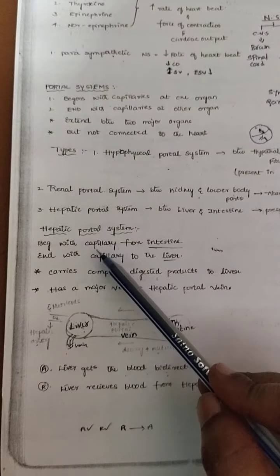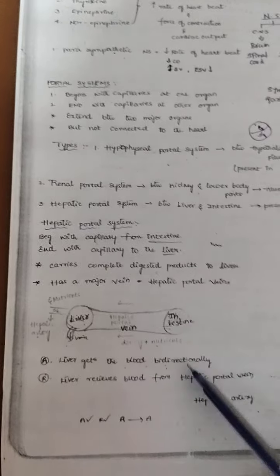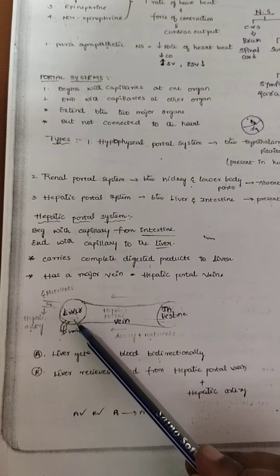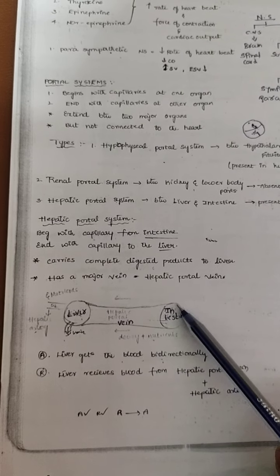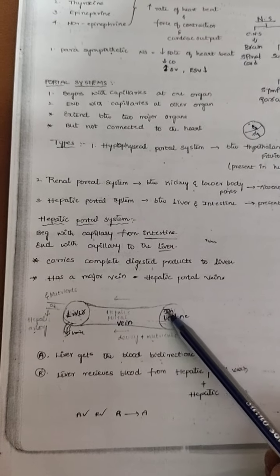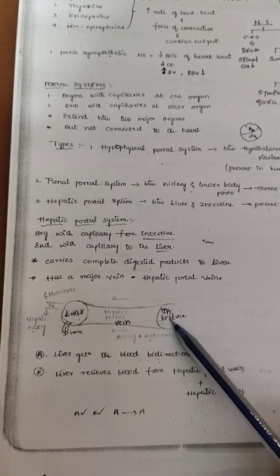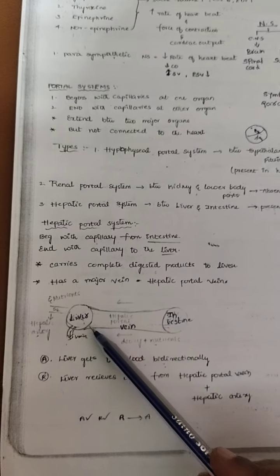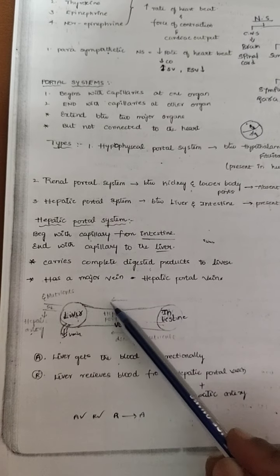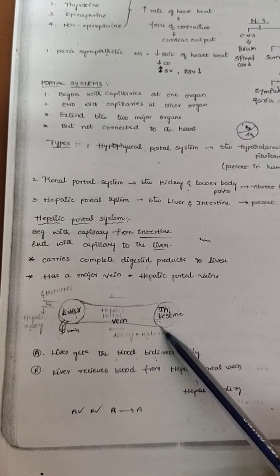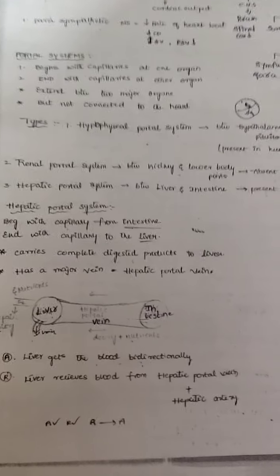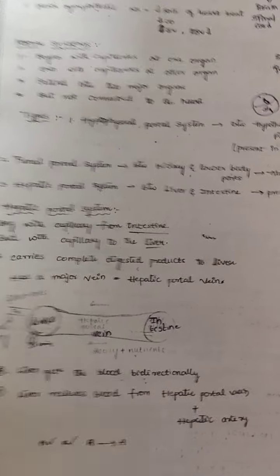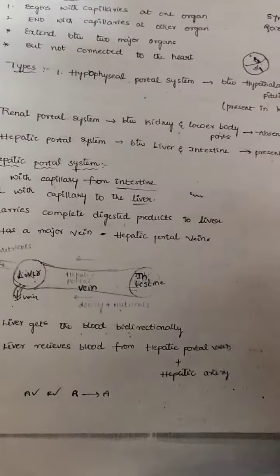See, this hepatic portal system begins with the capillaries of the intestine and ends with the capillaries of the liver. Here in the intestine, the food is digested. The digested food and nutrients are transferred from the intestines to the liver. Here there is a hepatic vein. See, in this, the major vein is the hepatic portal vein. This is the hepatic portal vein.